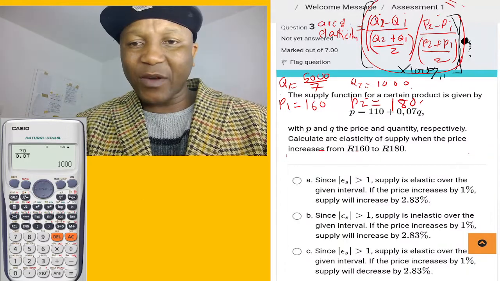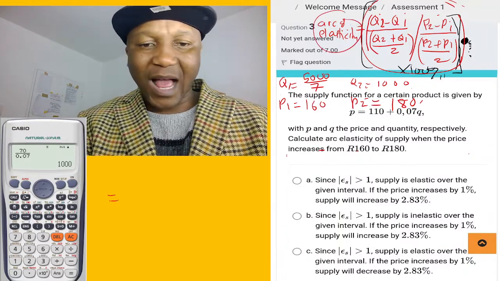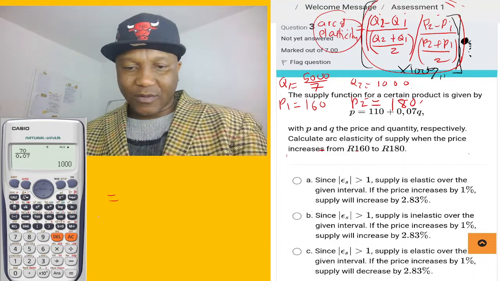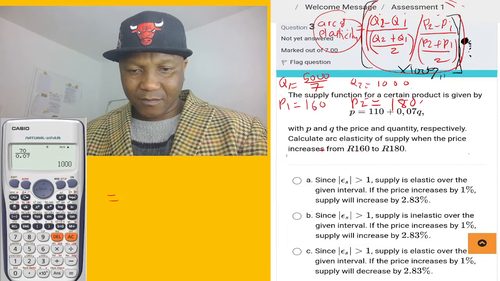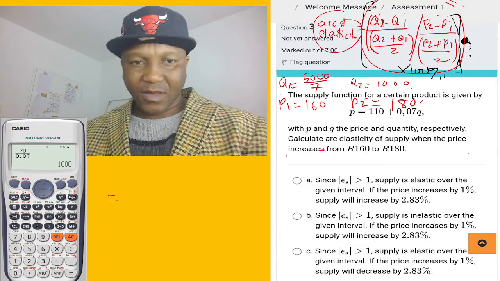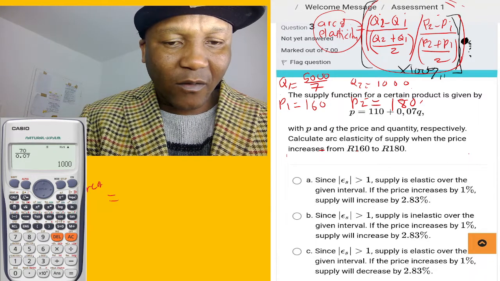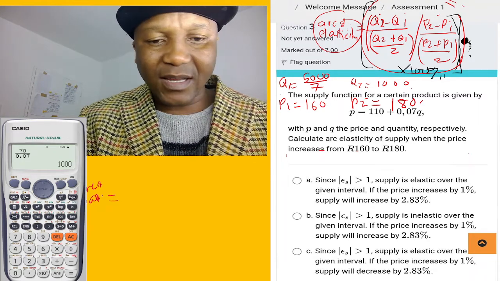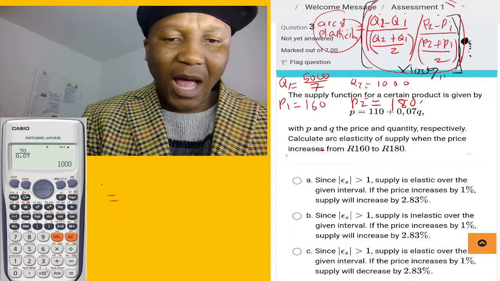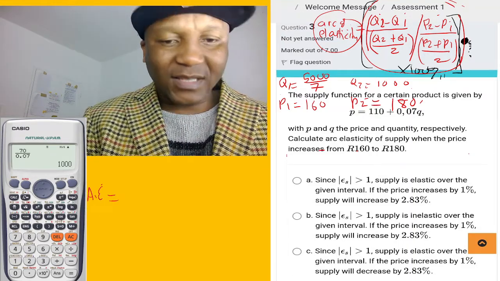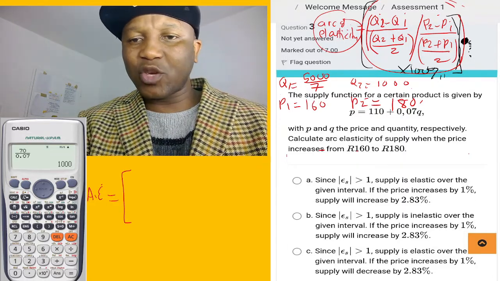Okay, now we go. So I can simply say arc of elasticity equal to, now we go on top, Q2 minus Q1.